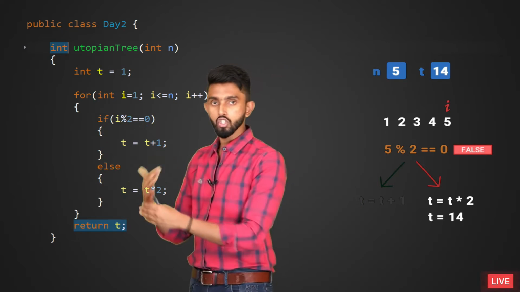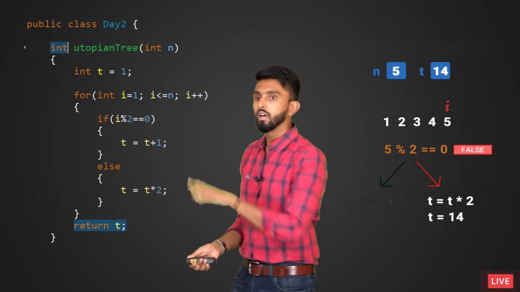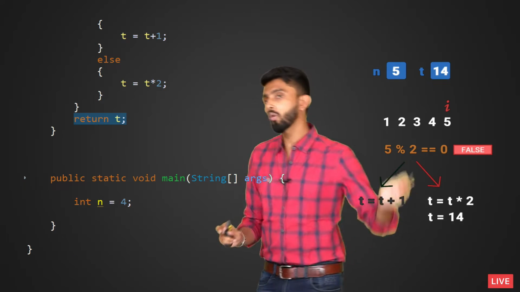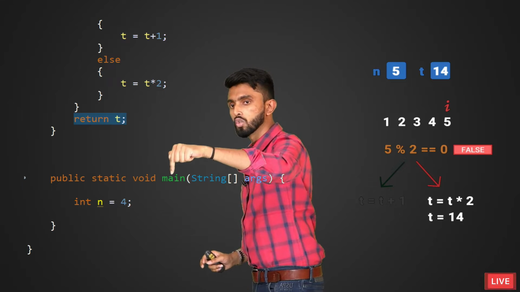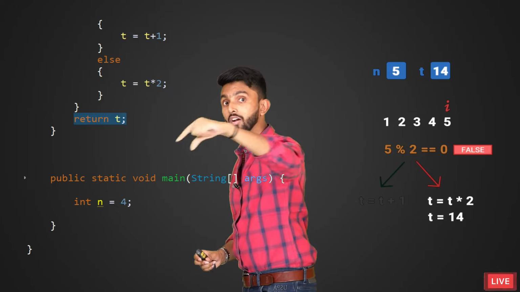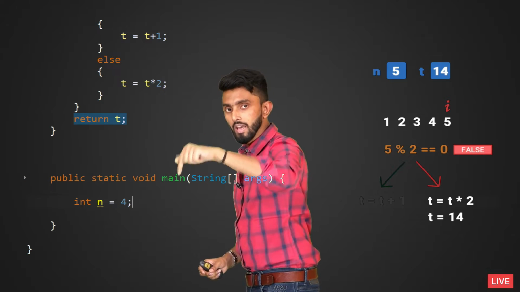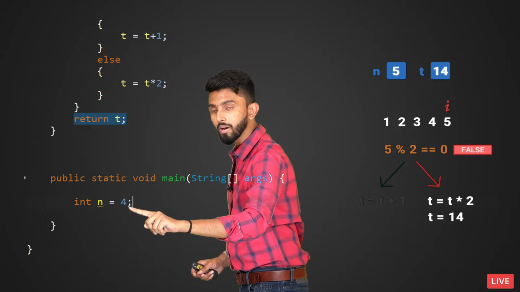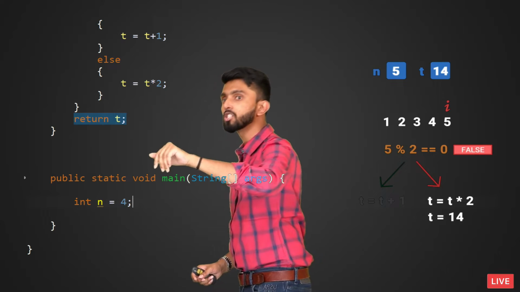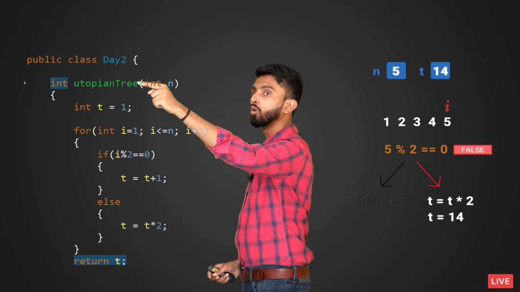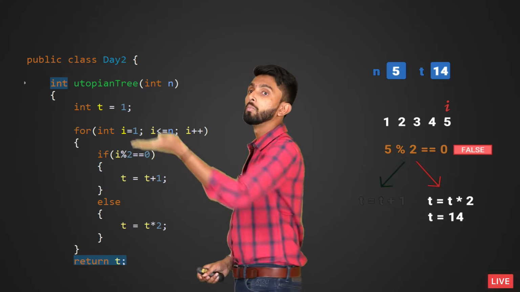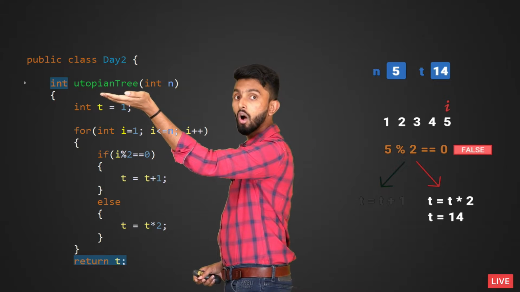If I make this change, now come down. Always understand a Java program will always begin execution from main, and in the LMS I have clearly explained to you why. It will execute in main, there you are telling n is equal to 4, but ultimately this n must be passed as input to utopian tree. So how to do it? You must call the function. How will you call it?